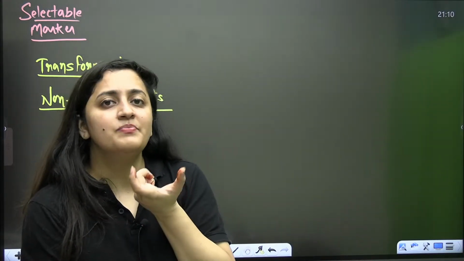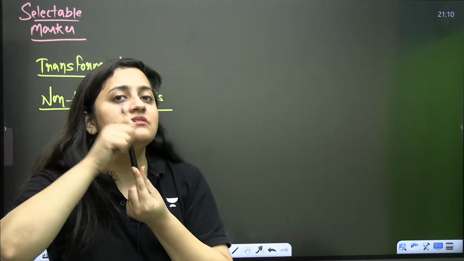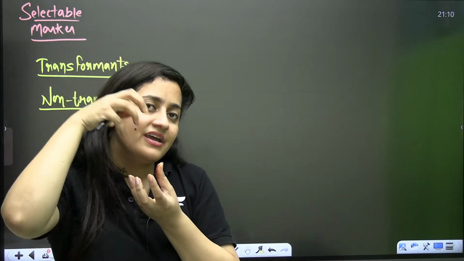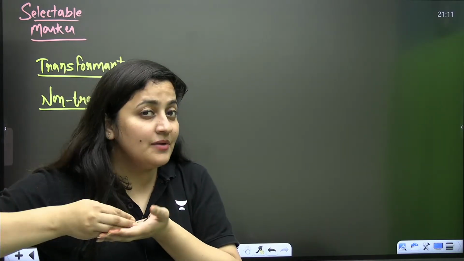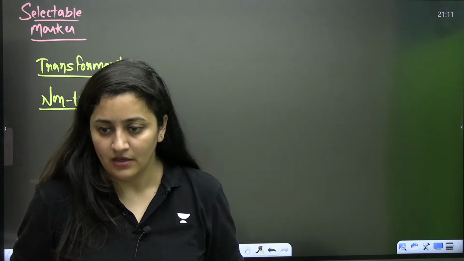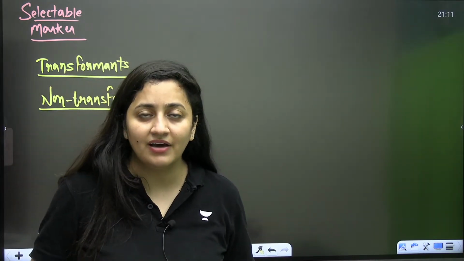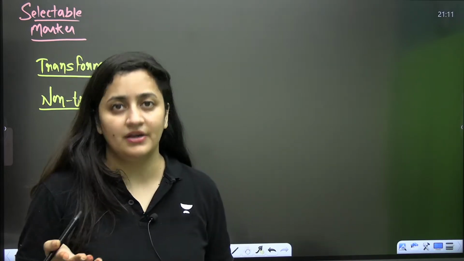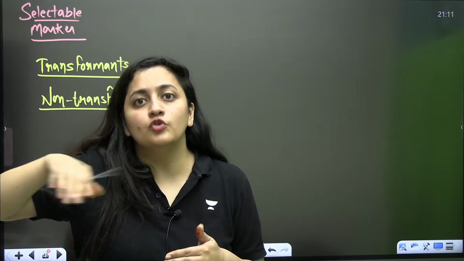Let's say you have a plasmid, and in that plasmid you have inserted your gene of interest, your desired DNA. Now this plasmid will divide independently, meaning it doesn't depend upon the chromosomal DNA.